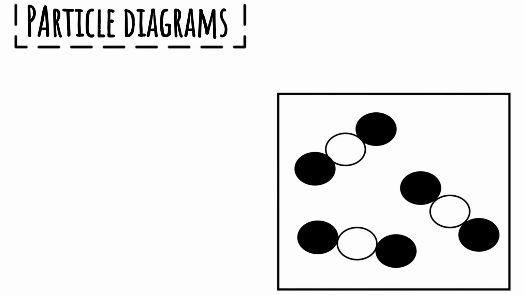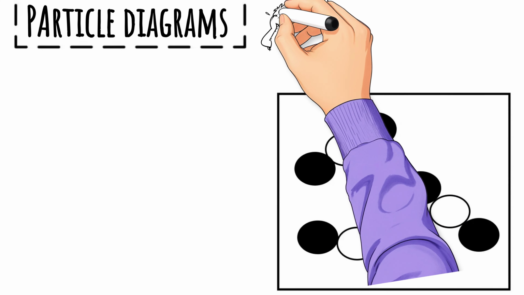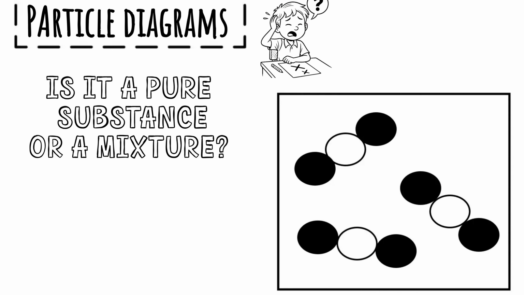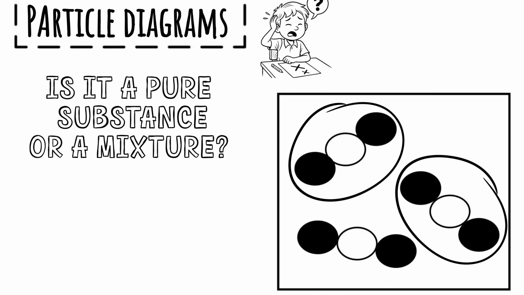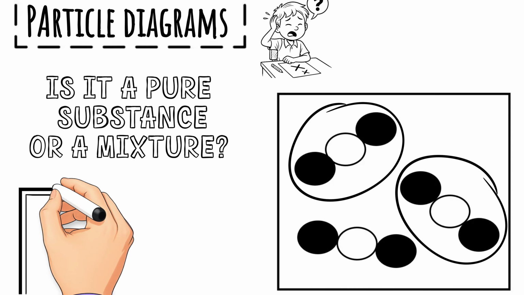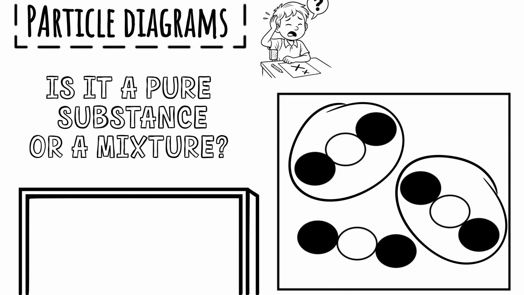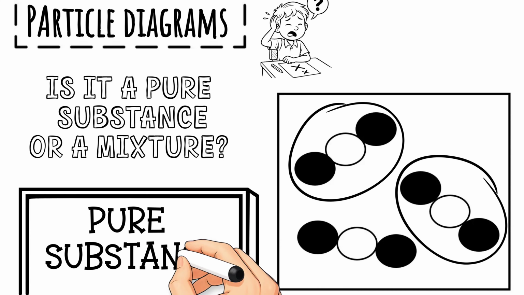Let's look at one more tricky example. And trust us, lots of pupils get this one wrong, so pay close attention. Take a close look at this particle diagram. To figure out if it's a pure substance or a mixture, we need to ask the same question. Are all of the particles in the box the same? And the answer is, yes, they are, although lots of people don't think this because they see different colors. All the particles are in fact the same. Therefore, we are looking at a pure substance again.